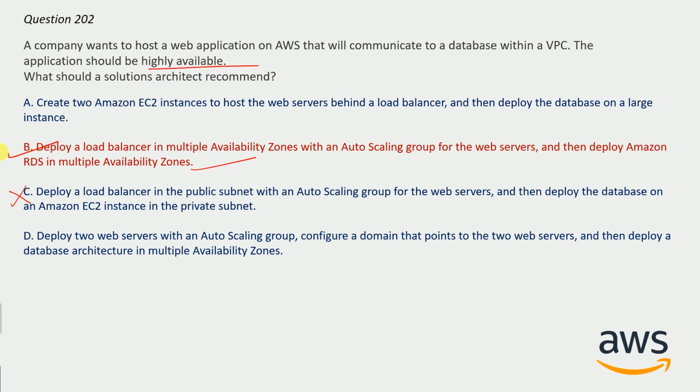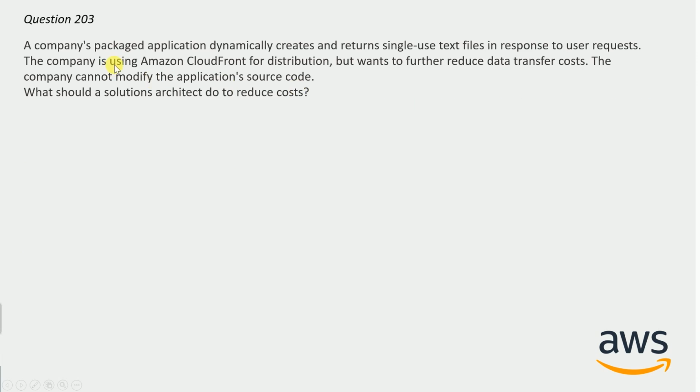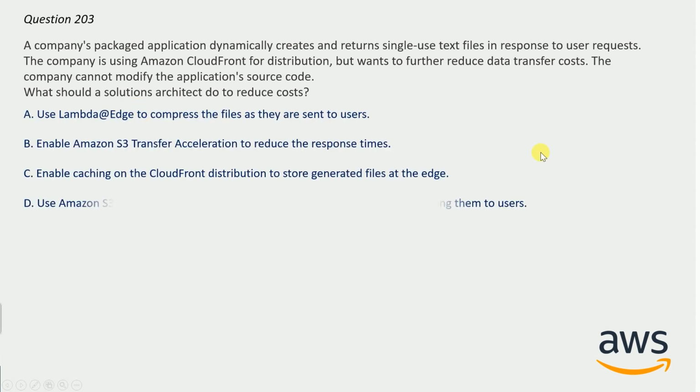And now question number 203. A company's packaged application dynamically creates and returns single-use text files in response to user requests. The company is using Amazon CloudFront for distribution but wants to further reduce data transfer cost. The company cannot modify the application source code. What should a solution architect do to reduce the cost? And here are the options. You can take your time to guess the answer.